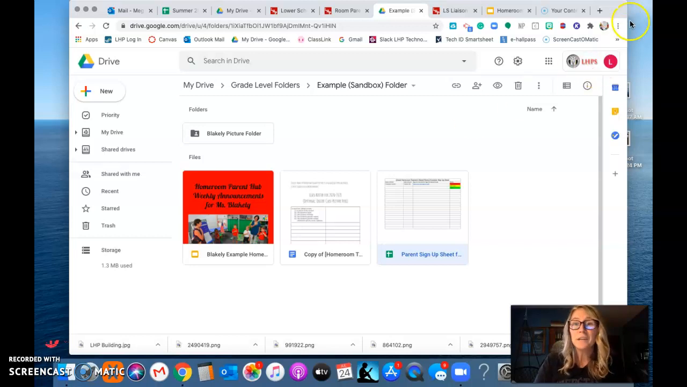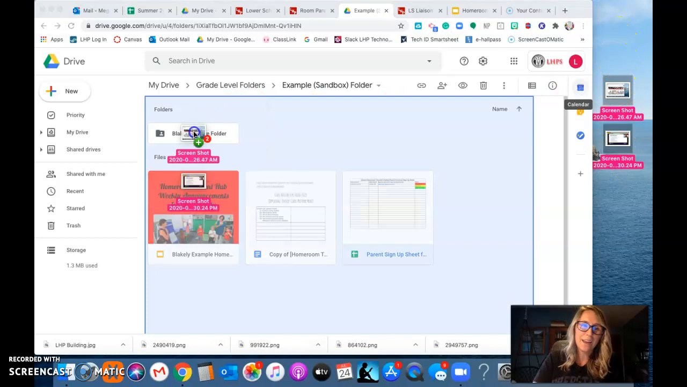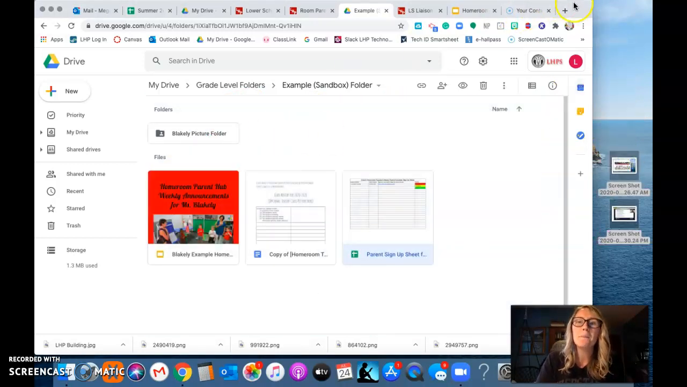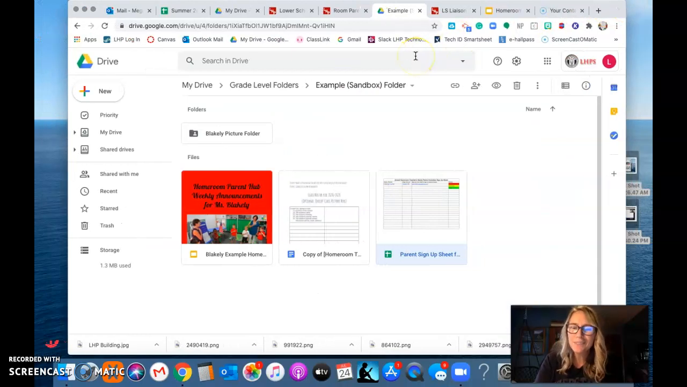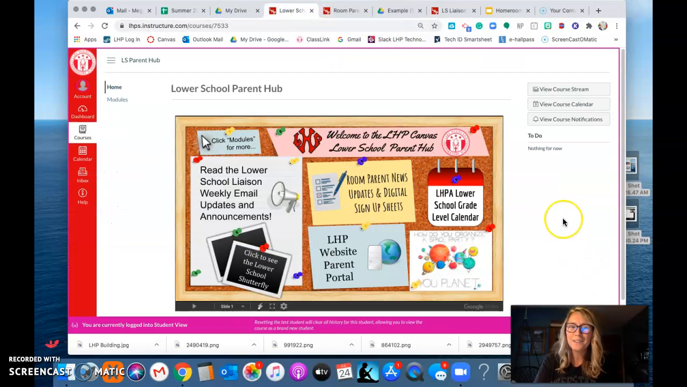It's very simple. If you have a picture on your desktop, you just select it, drag it, and drop it into that folder, and then you are good to go. And that's pretty much it. That's how it's going to work for you guys to stay in contact with one another.